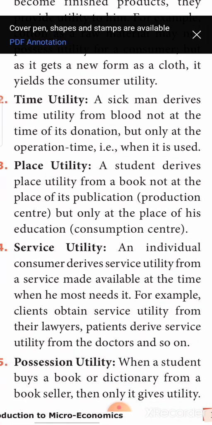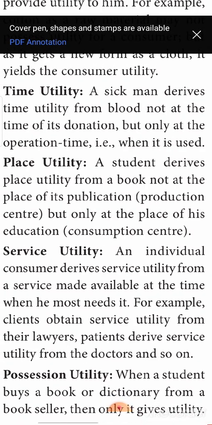Next is place utility. A student derives place utility from a book not at the place of the publication but at the place of education. See, for example, a book is of use to us when the publisher is publishing it. If he keeps the book at the publishing center itself, is it of utility to us? Definitely no. When is it of utility to us? Only when it is in our hands, in the place of education. If the published book is there at the place of education, it is of utility, for the user and for the publisher. This you call place utility.